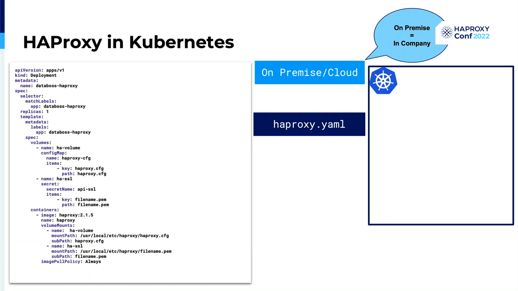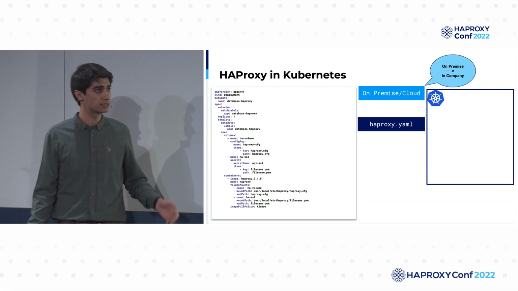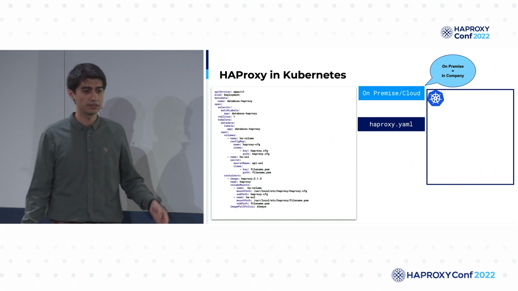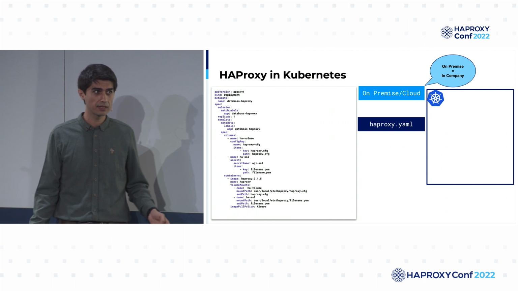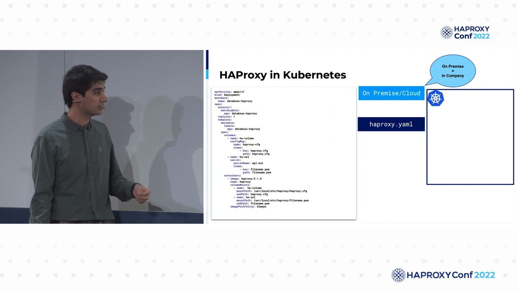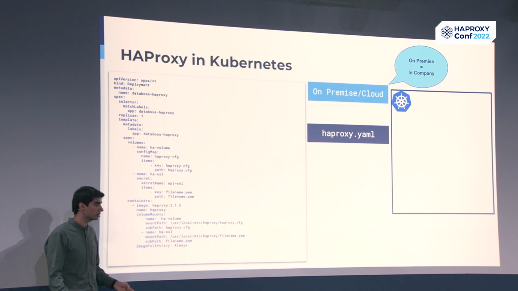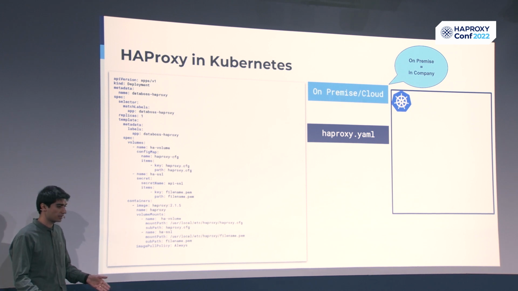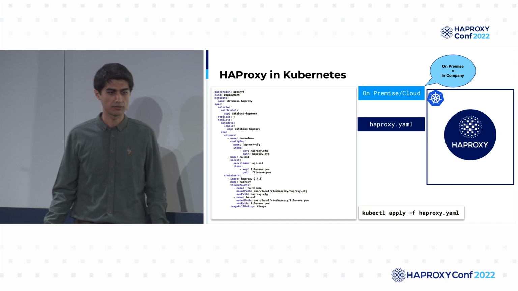Now we are seeing the deployment. In the deployment, we have a replica count, which means Kubernetes will ensure that HAProxy always has a certain number of replicas within the cluster. Also, we are importing our configuration file as well as our secret file, the key file, in order to be used by HAProxy. In this way, HAProxy has its state in the configuration file. Since we are using config maps, it will act as stateless within the Kubernetes cluster. After applying our deployment, HAProxy will start running within Kubernetes.